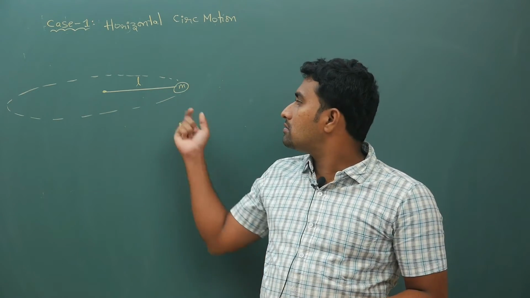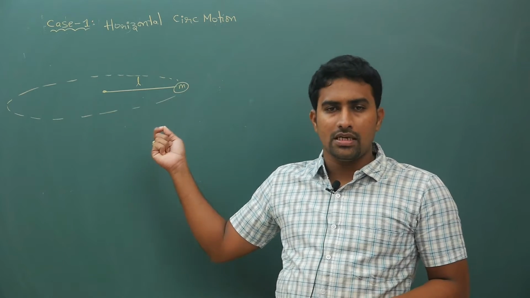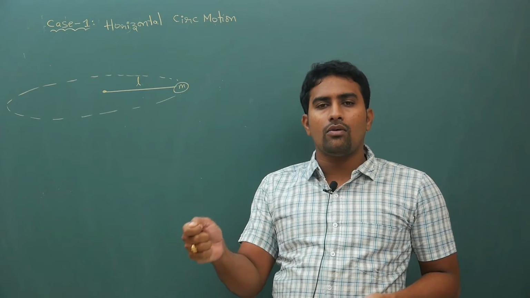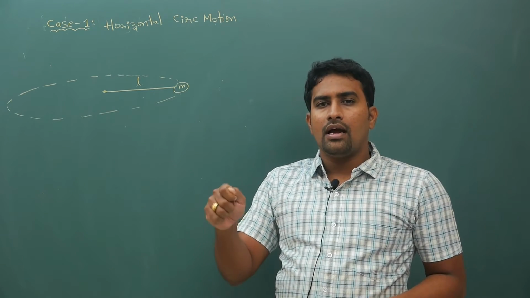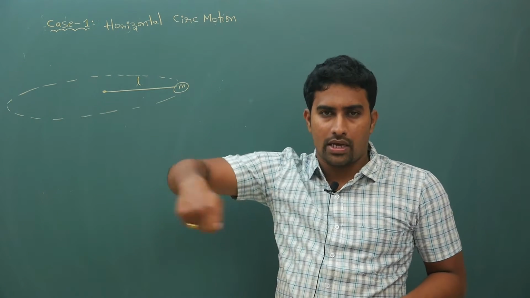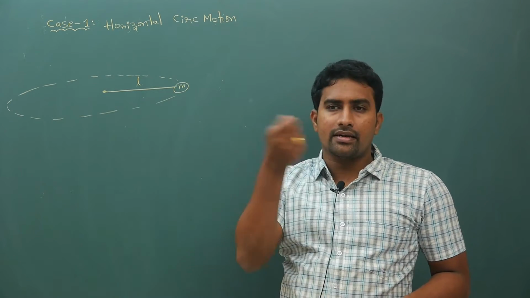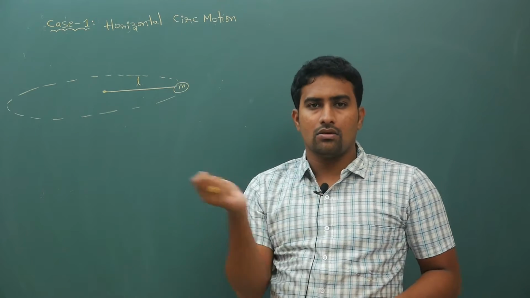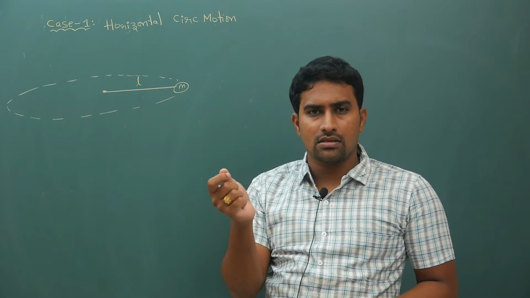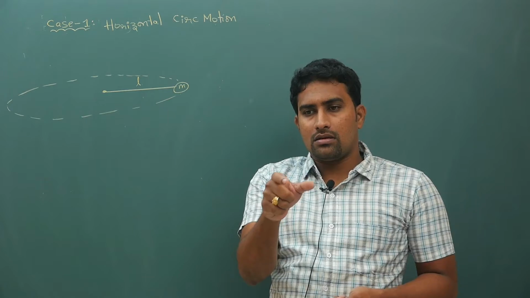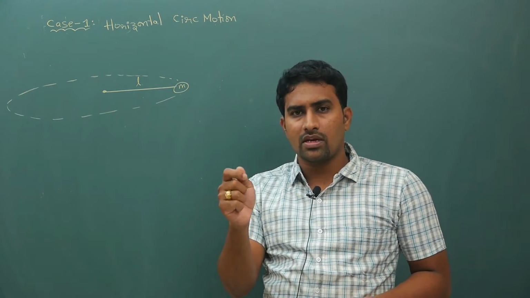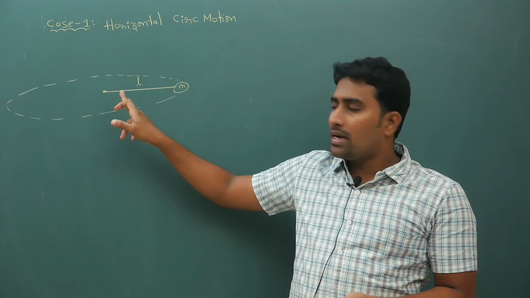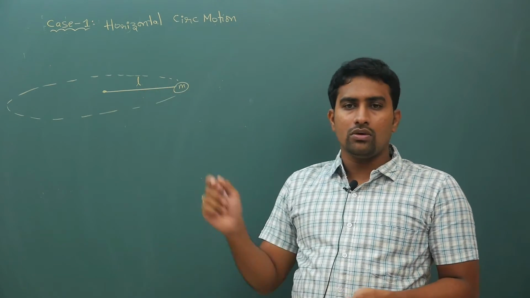You are attaching some stone probably to some thread and you are holding one end of the thread in your hand, and you are not holding it this way. You are holding it like this and trying to rotate it like this. I don't know what you call this in English. In circus terms they will call this something, I forgot. I don't remember exactly what the name is. But my point is, you have a stone indirectly.